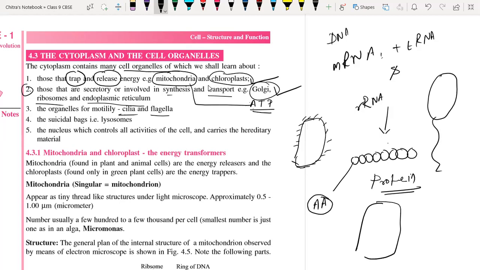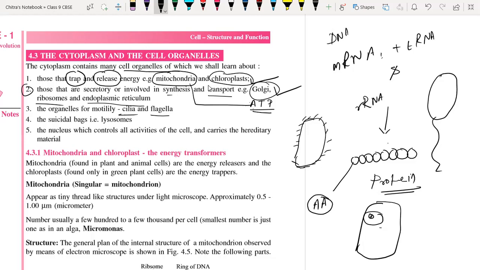Whatever waste material is formed is absorbed by the lysosomes, which absorb that waste material and digest it. Sometimes, if that lysosome becomes old or gets ruptured, or its efficiency decreases, then it digests its own cell and dies there.